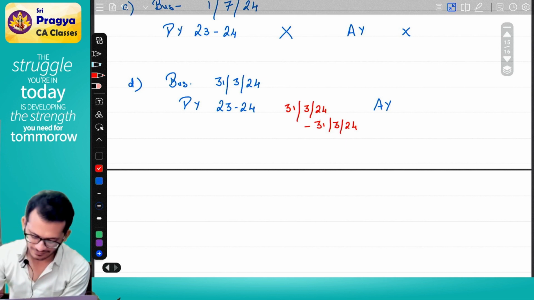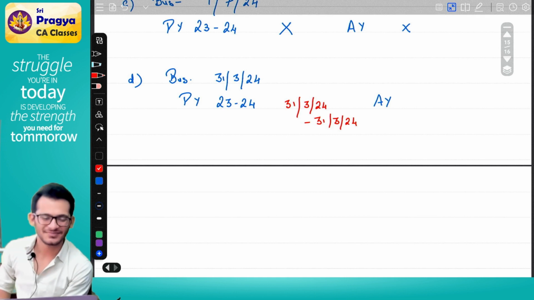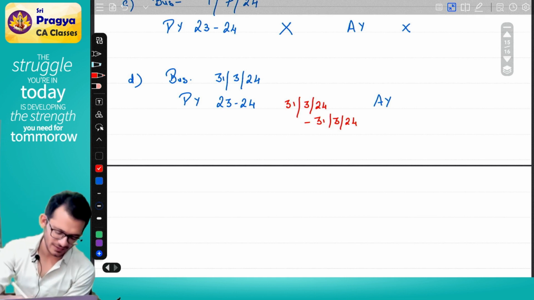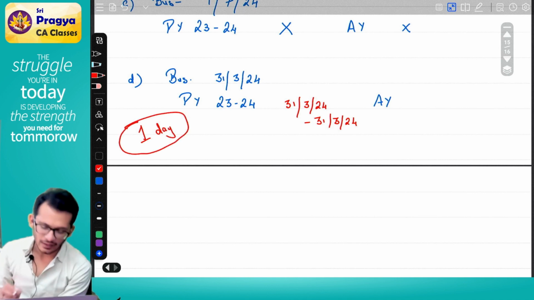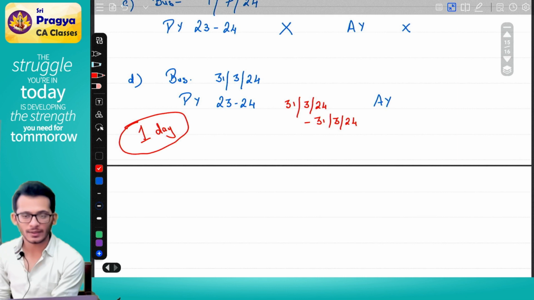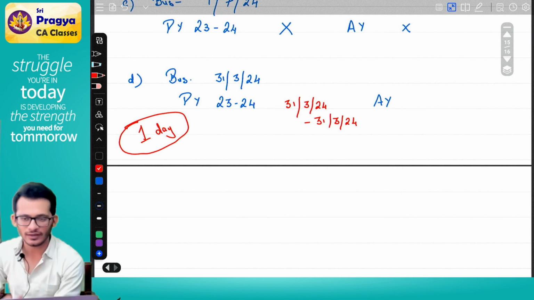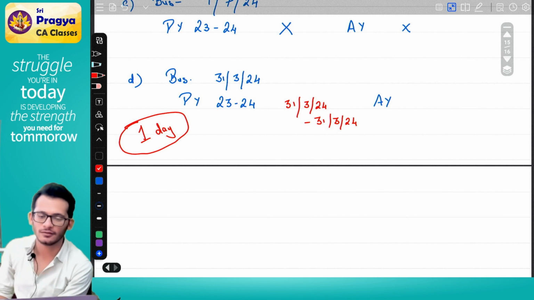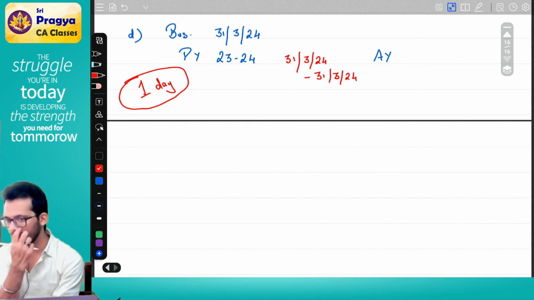I think previous year can be any less than... Previous year can also be for a period of one day. I told you previous year is for less than or equal to 12 months, which means it can be as low as one day also. Think about it. Assuming it is not one day, Rahul, what will you do? You will come and say, Rahul, one day should be ignored.